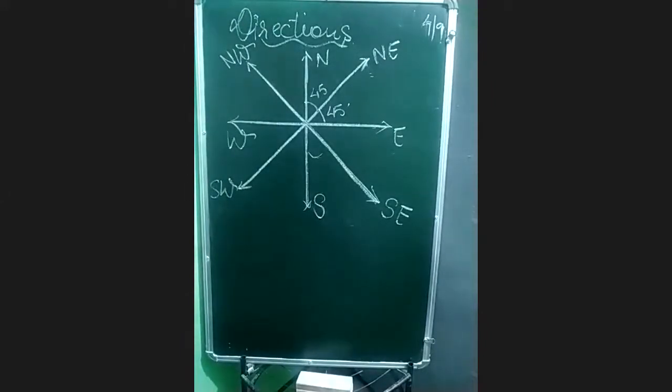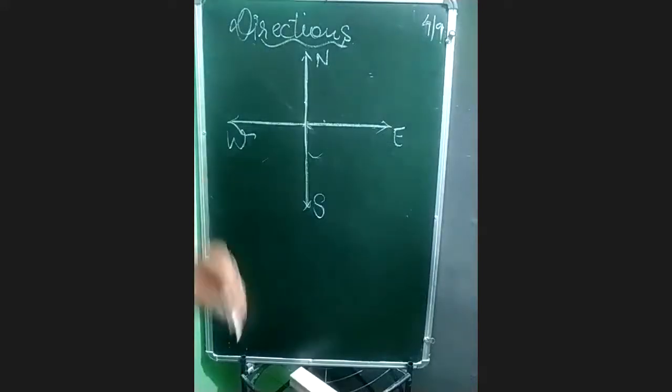Ma'am, what is the middle point called? It is the concurrent point. Why do we call it a concurrent point? Because here you can see we have four lines meeting each other. 1, 2, 3, 4. So when 4 lines are meeting each other, in mathematics we call it a concurrent point. Okay? So you draw it, and after drawing, I will discuss the next part, and look at the board properly.